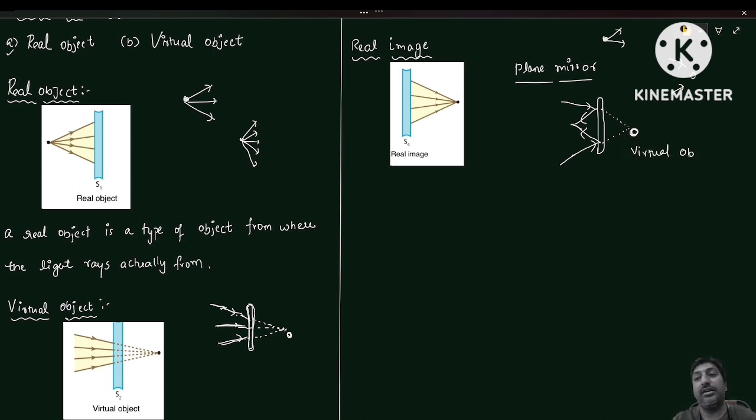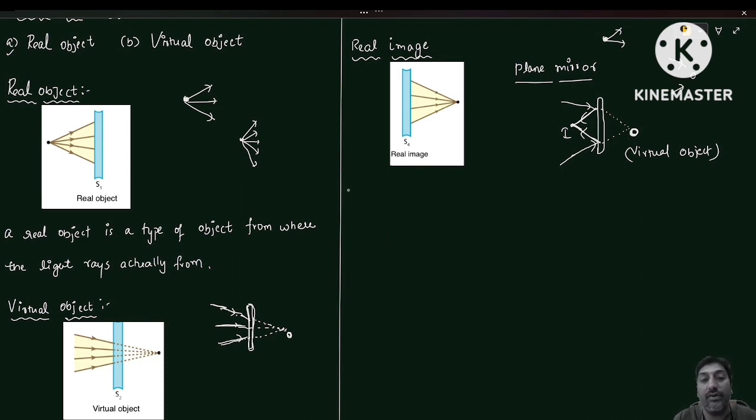But you can see, my dear students, is this virtual object forming a real image or a virtual image? The light rays are meeting at one particular point. So what type of image is that? That is a real image.